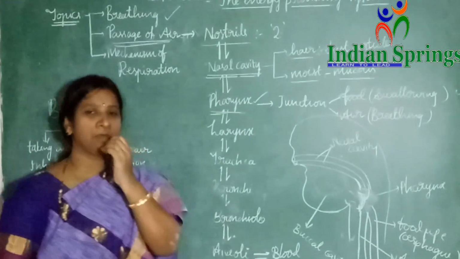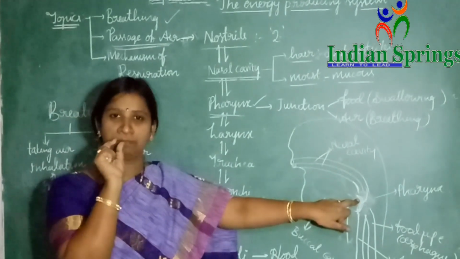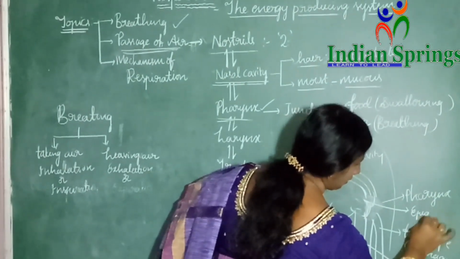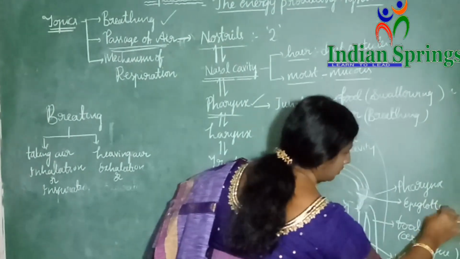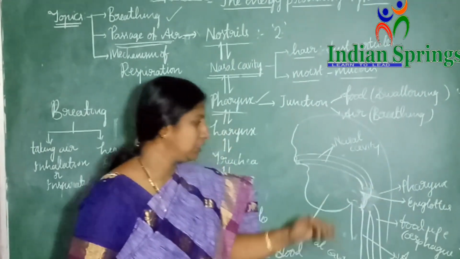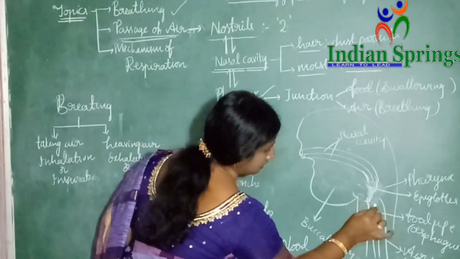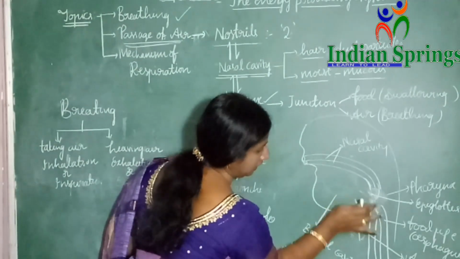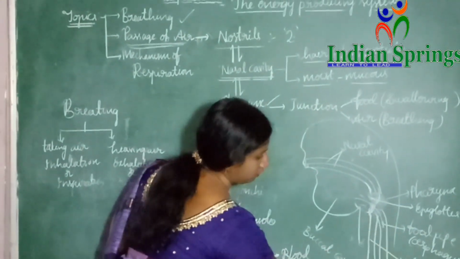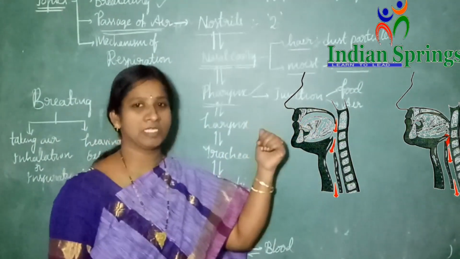When you open your mouth widely, you can see inside a triangular-shaped structure. That part we call the epiglottis. While you are taking food, it immediately turns like this and closes the windpipe and allows the food to go into the esophagus. Now you can see this image to know the functioning of the epiglottis very clearly.